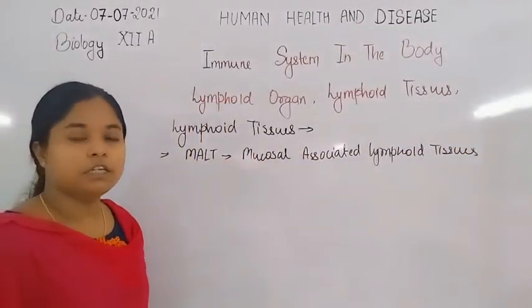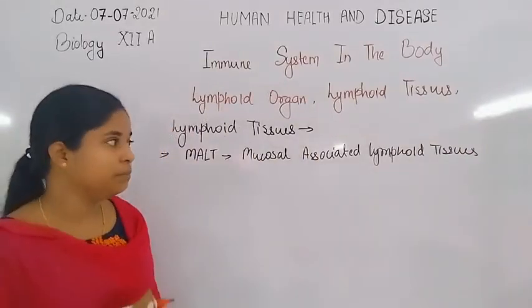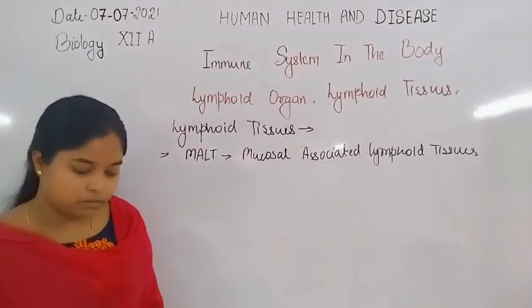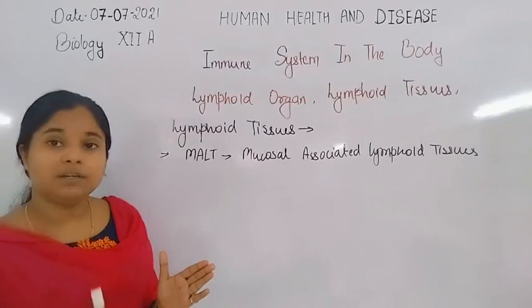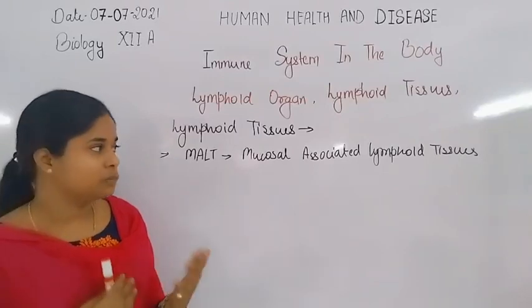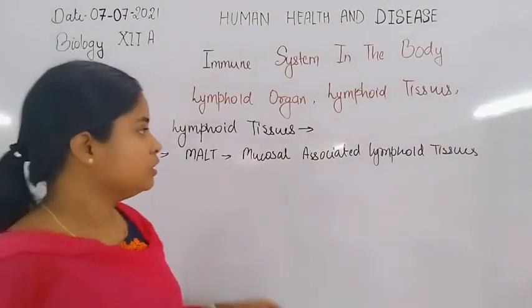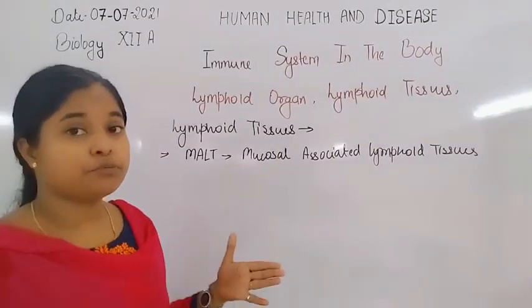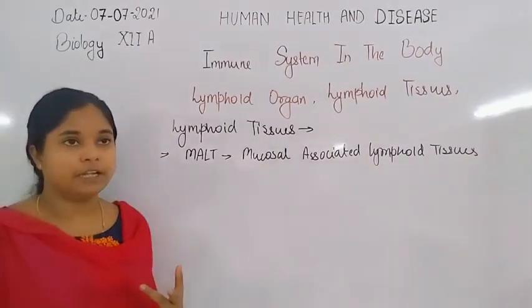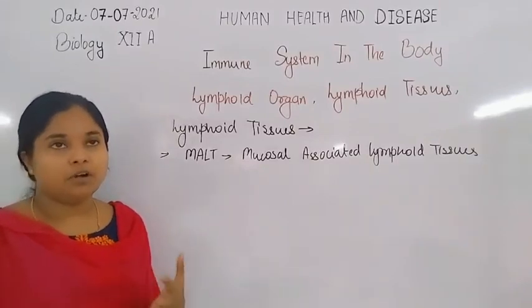They help in destroying the microbes present in our respiratory tract, urogenital tract or digestive tract.